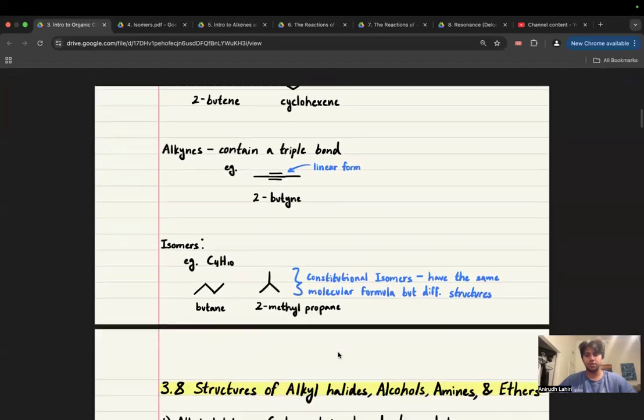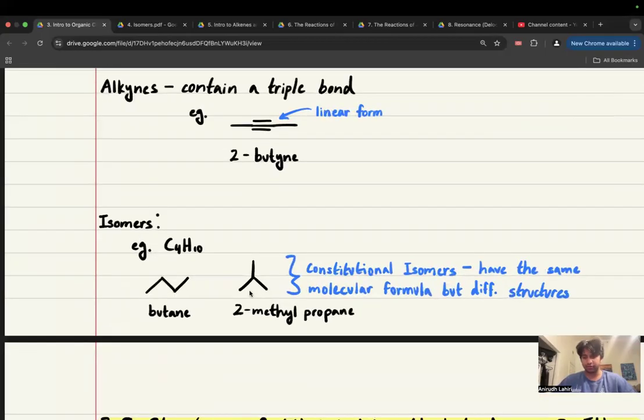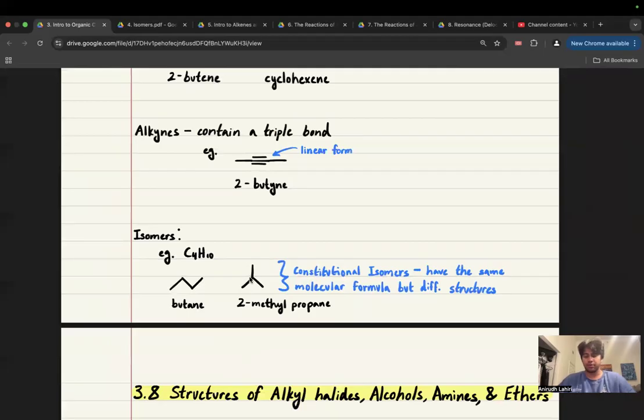Well, isomers. Constitutional isomers have the same molecular formula, but they're forming different structures. So here I have one, two, three, four carbons, one, two, three, four carbons. I have one, two, three, four, five, six, seven, eight, nine, 10 hydrogens, and the same here. Same amount of carbons, same amount of hydrogens, different connectivity, right?